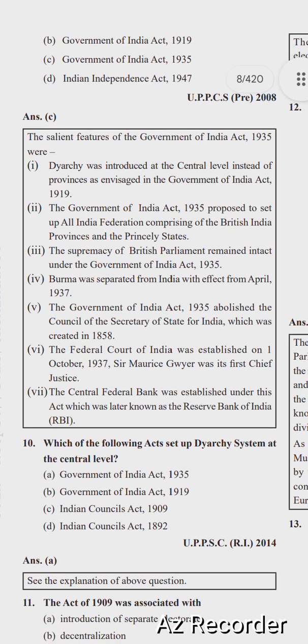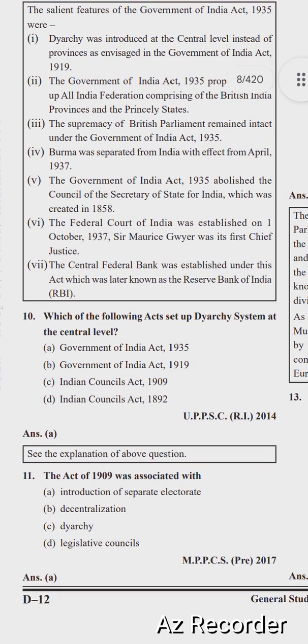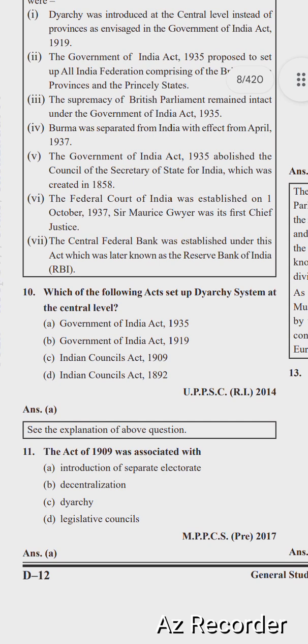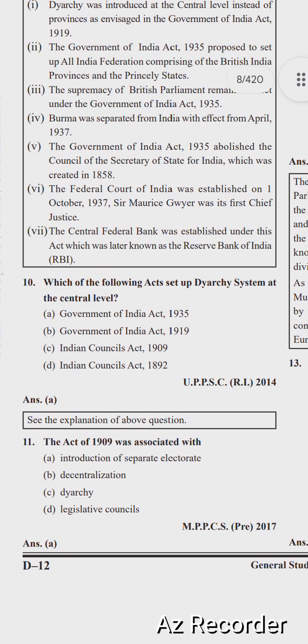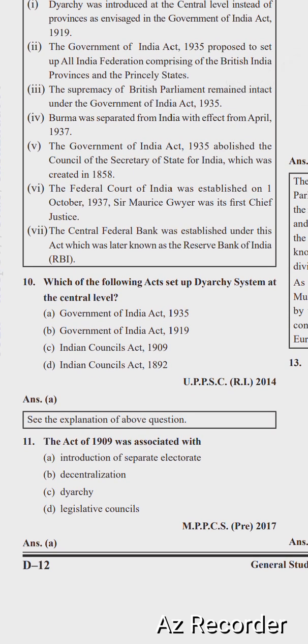Next question is, which of the following Acts set up the diarchy system at the central level? Options are Government of India Act 1935, Government of India Act 1919, Indian Councils Act 1909, Indian Councils Act 1892. The right option is A, Government of India Act 1935.